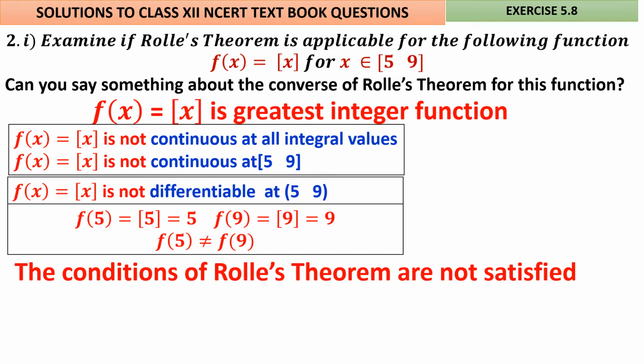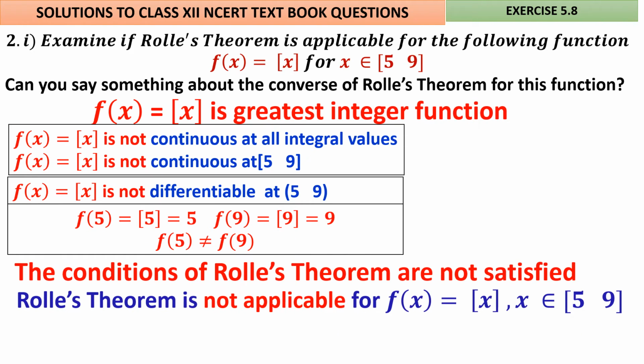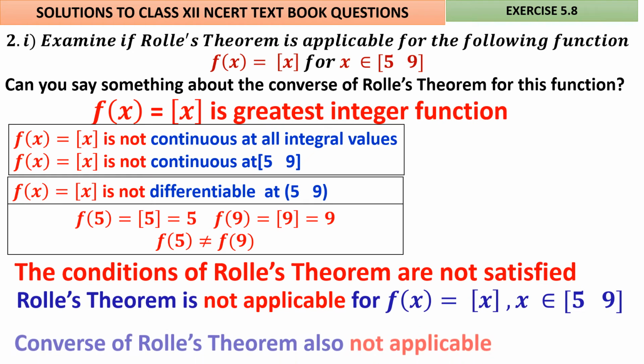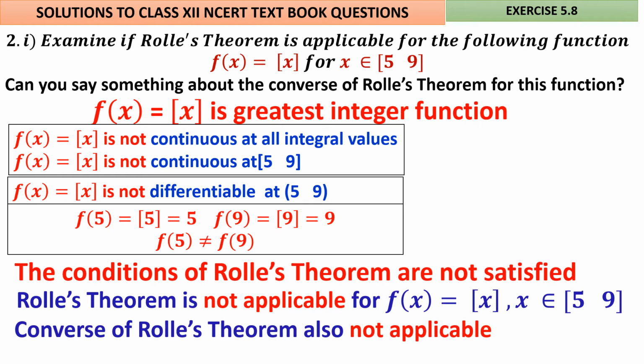So the conditions of Rolle's theorem are not satisfied. Remember, all the conditions should be satisfied. If even one of the conditions is not satisfied, we will drop it. Now, Rolle's theorem is not there. Therefore, why talk about its converse? Therefore, Rolle's theorem is not applicable for x belongs to [5, 9] for this function f of x equal to the greatest integer function of x.